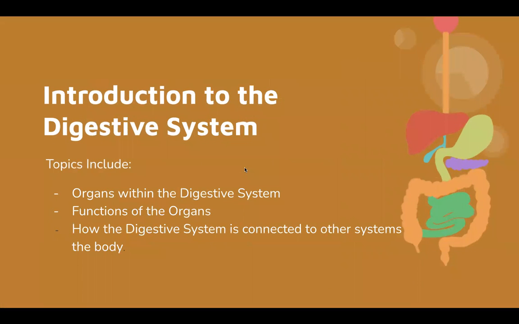So let's start with an introduction. We're going to be talking about the organs and the functions of these organs, as well as how the digestive system is connected to other systems in the body, such as the circulatory system, as well as the muscular system.